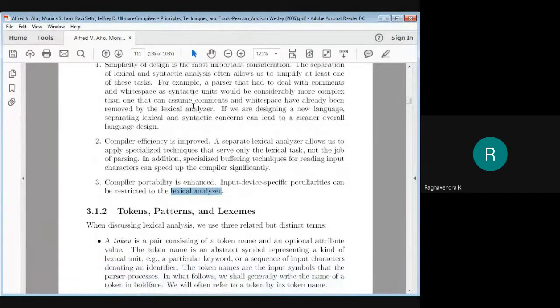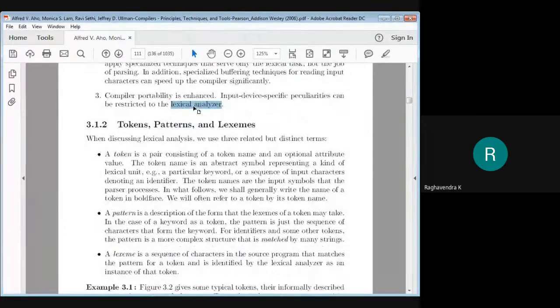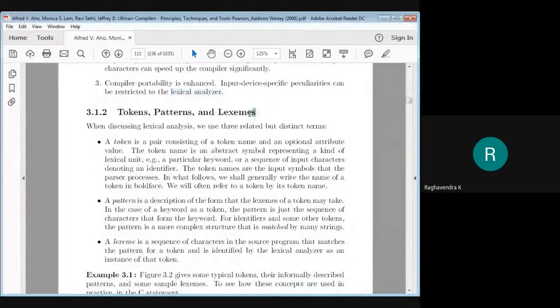Now, as we were talking about tokens, we also came across a word called lexeme. This definition we need to look into. There are three terminologies that we need to get familiarized with: token, pattern, and lexeme. They sound the same, but they actually mean different things. Let us see in detail what exactly these three things are, starting with token. What do you mean by token?